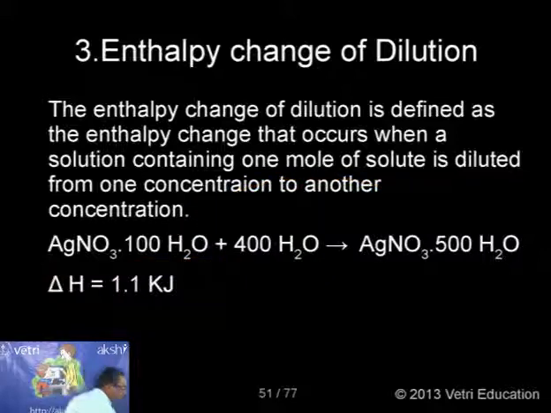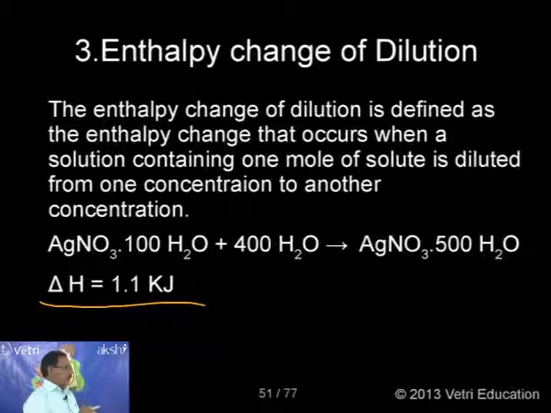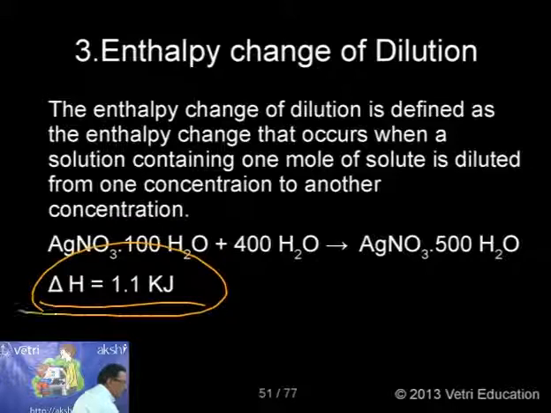Specifically, in the case of silver nitrate, the value is determined experimentally. When 1 mole of silver nitrate in 100 moles of water is converted into 500 moles of water, the delta H is measured as 1.1 kilojoule. So when it is diluted by adding 400 moles of water, the delta H value is 1.1. This is called enthalpy change of dilution.